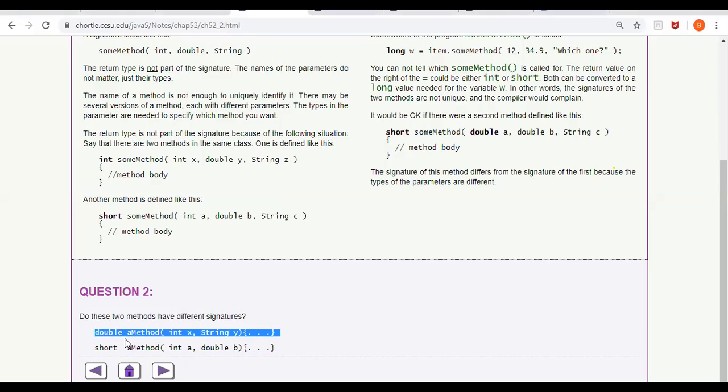Double, parameter type, String. See, return type is not a part of the signature at all. That's what we are discussing. Return type is not a part of the signature. So how does it differ? In parameter type. In the first method it is int and string, whereas in the second method it is int and double. So this is where it differs. Please note it down.